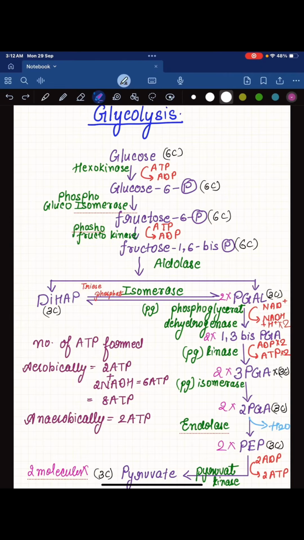Hello, NEET aspirants. Let us today revise the steps of glycolysis. We all know the substrate is the glucose and the final product is the pyruvate. In this video, we will also see the mnemonics to learn the substrate of the cycle as well as the enzymes. So let us start.